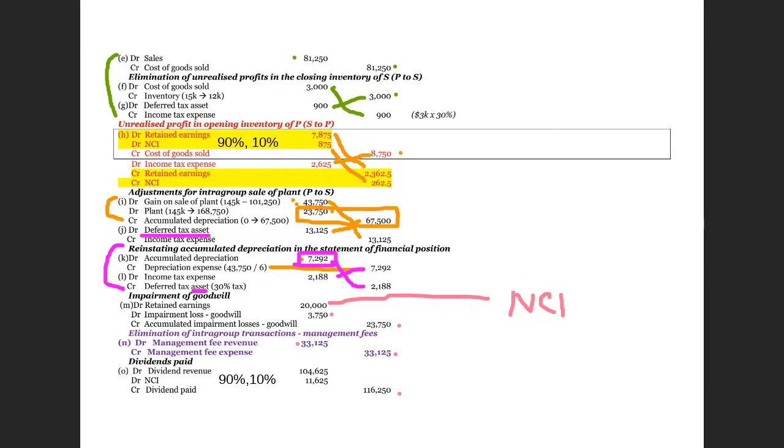For this journal, because this is the sales from the parent, we will not ask non-controlling interest to share. And then for this unrealized profits in opening inventory, this is from subsidiary again. For this one, you have credited the cost of goods sold with a related tax expense. So this is from subsidiary, and therefore we will ask non-controlling interest to share.